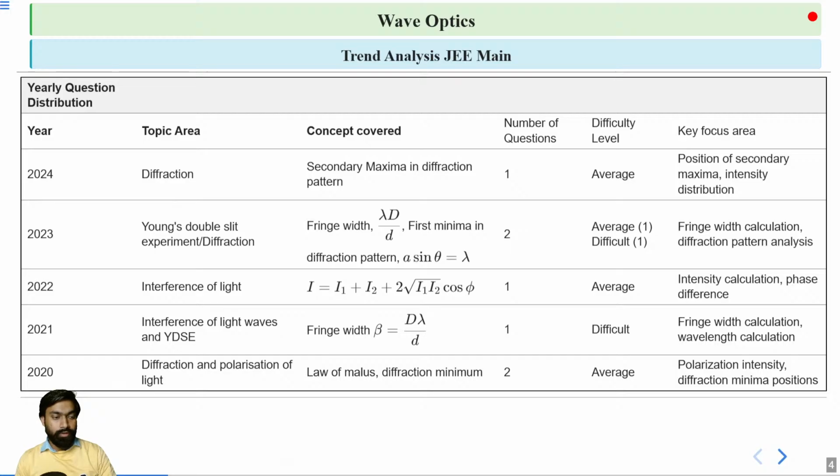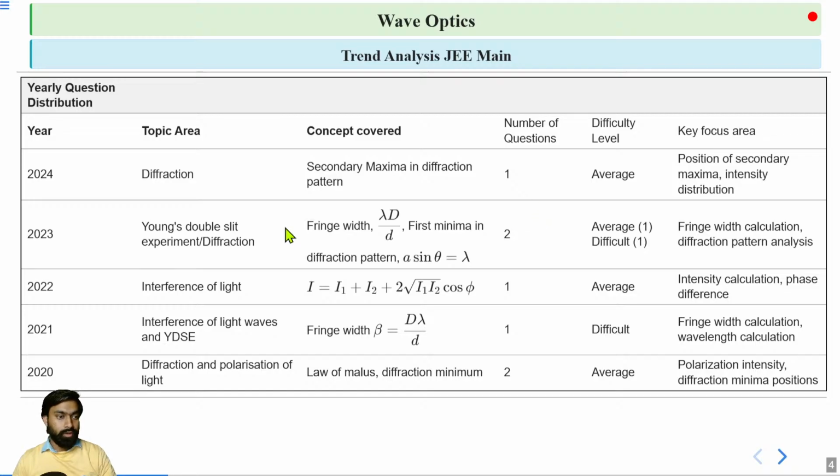Similarly, in 2023 questions were asked from Young's double slit experiment and diffraction, number of questions 2, one average and one difficult. In 2022 a question was asked from interference of light, number of questions 1, and the difficulty level was average.